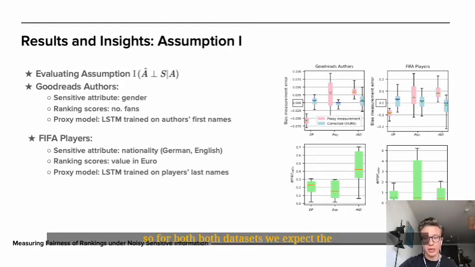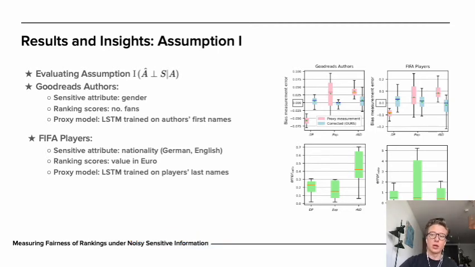So for both datasets, we expect the conditional dependence between the proxy labels and scores given true labels, because a person's name is generally conditionally independent from features that determine the number of fans and their value in euro as a footballer.